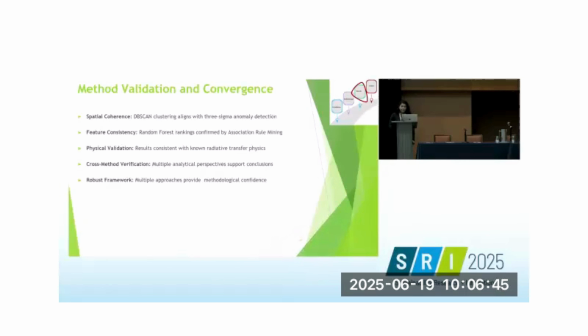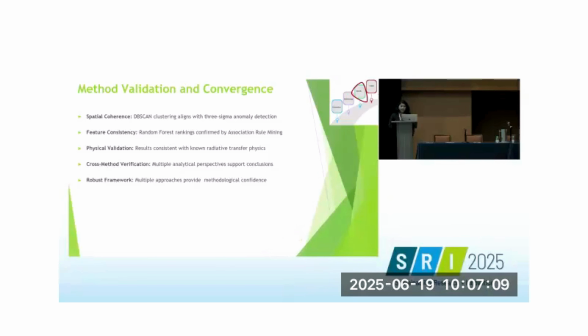We validated our methodology through multiple approaches. We used DBSCAN clustering, and that helped us in aligning our results with other techniques. We also made use of 3 sigma anomaly detection. Whatever was beyond the 3 standard deviations was also identified as a vulnerable area, and that helped us in establishing spatial coherence.